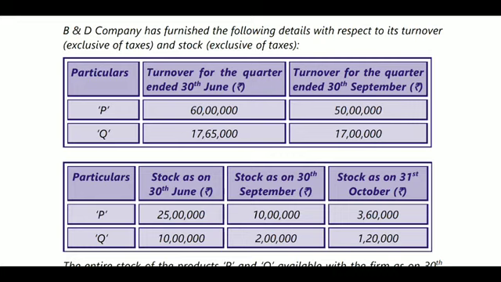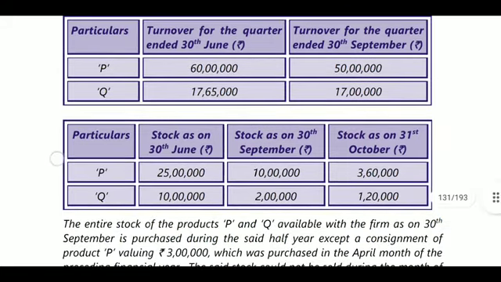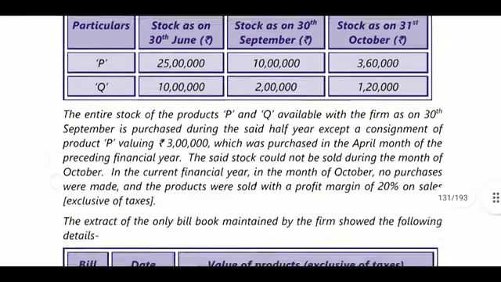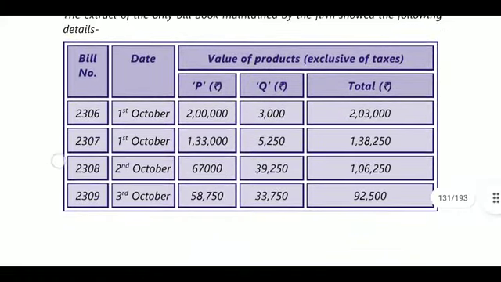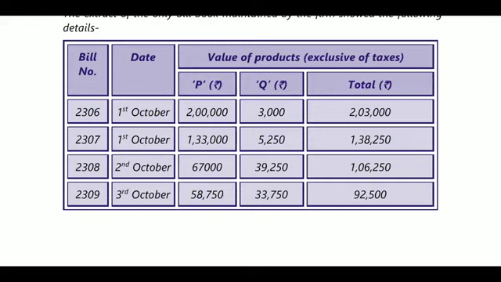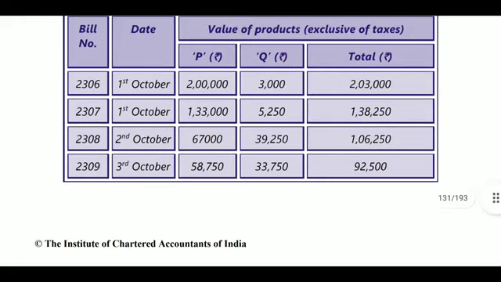As and when 6 lakhs is crossed, that is 150 lakhs is crossed, then they will be liable for GST. They will be liable to pay the tax at normal tax rates. So up to that, 144 it became. Next, what they provided, their sales from October, okay, 2 lakhs, 1 lakh 33, 1 lakh 33, it will become 3 lakh 33. Second, 67,000, and third 58,750.